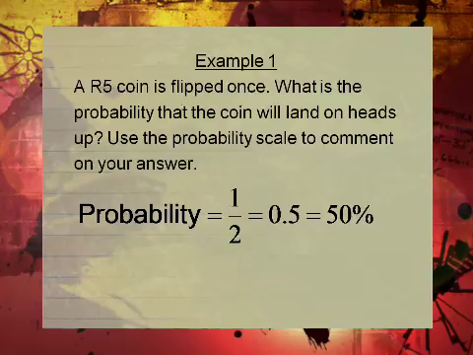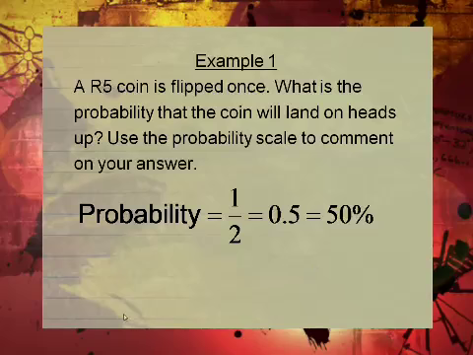Your 5-rand coin is flipped once. The chance of getting heads up is only 1 out of 2 possible. I will say the favorable outcome is 1. The event, heads up, is 1 over the possible outcomes. All in all, your coin has tails and heads, just 2. This is your sample space. Then you have 0.5, which is 50%.